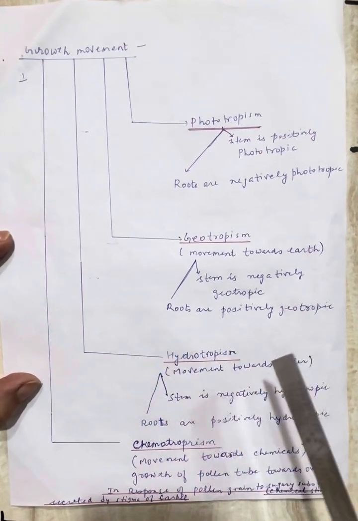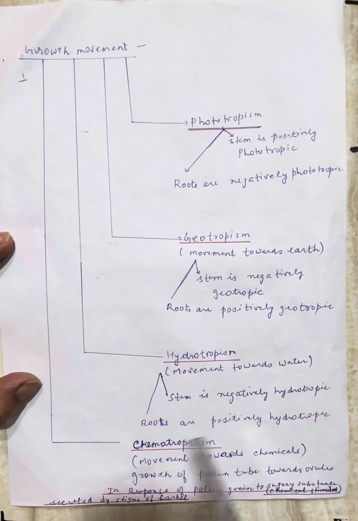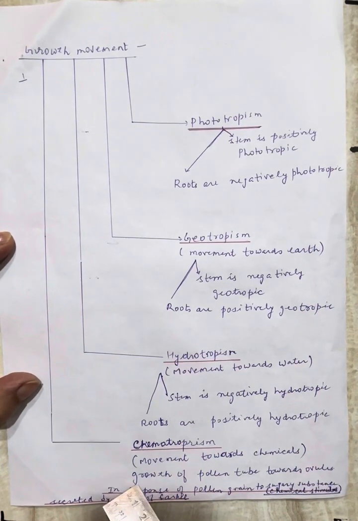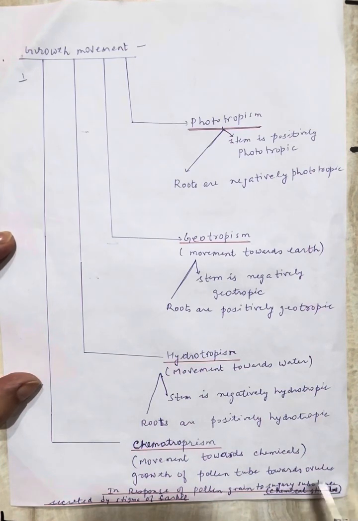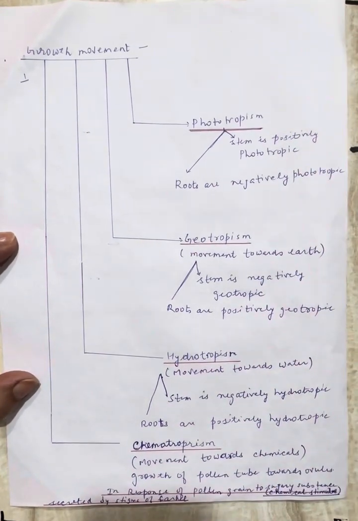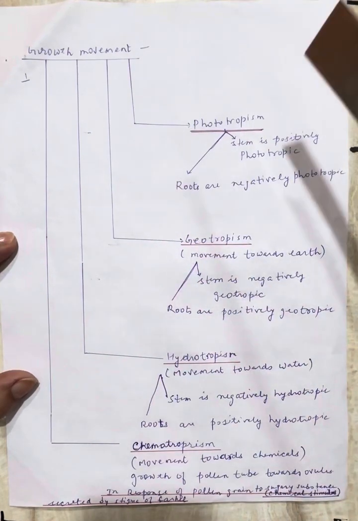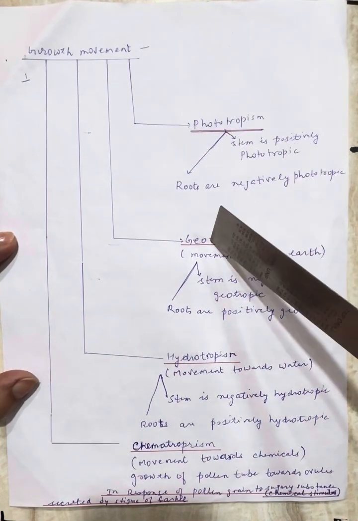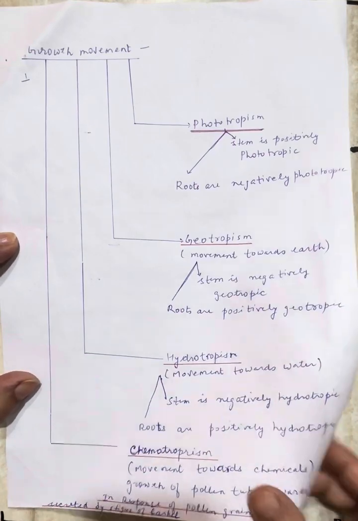In geotropism, the stem is always negatively geotropic and roots are positively geotropic. Hydrotropism means movement towards water. The stem is negatively hydrotropic and roots are positively hydrotropic. Chemotropism means movement towards chemicals, for example the growth of the pollen tube towards ovules in response of the pollen grain to the sugary substance secreted by the stigma of the carpel. That is a chemical stimulus. So the growth movements are of different types: phototropism, geotropism, hydrotropism, and chemotropism.